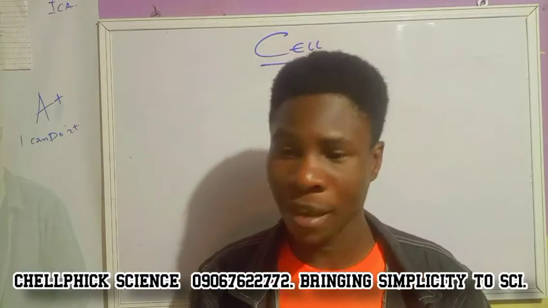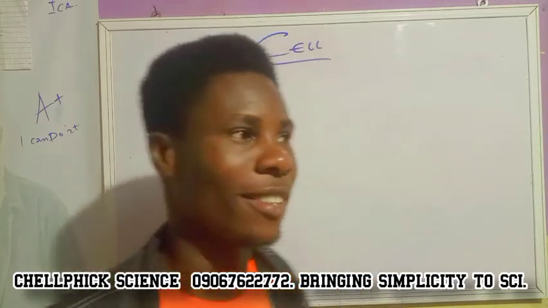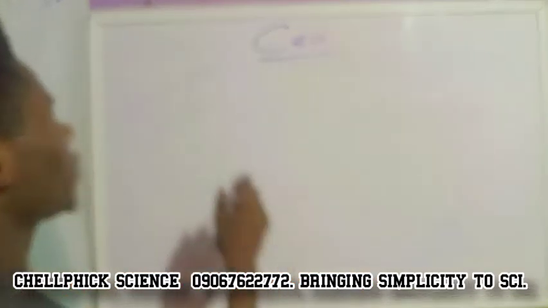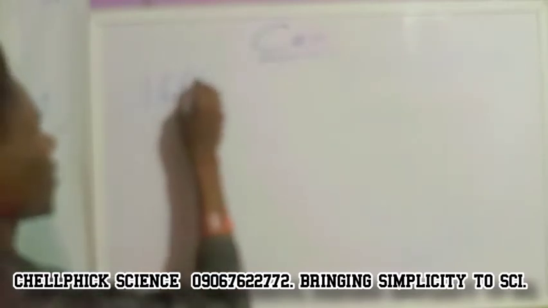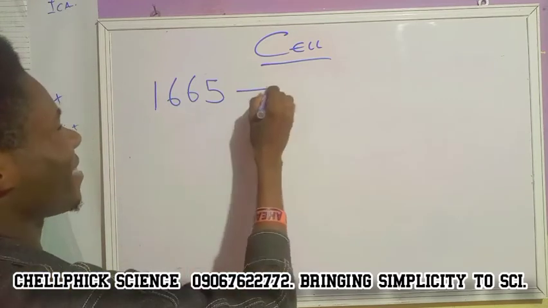Let's talk about story. I love story when it comes to biology. I really love story. So for the cell, the story of the cell started in the year 1665. So what happened in 1665?